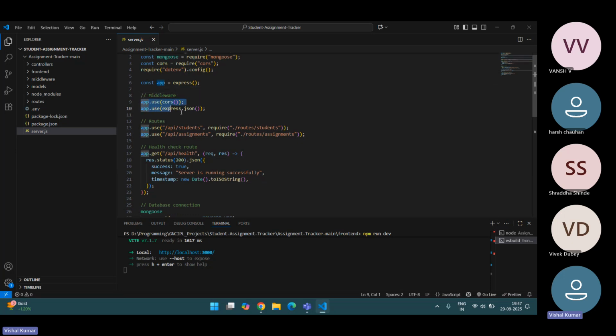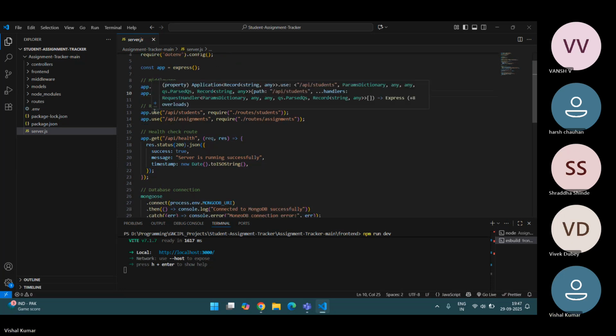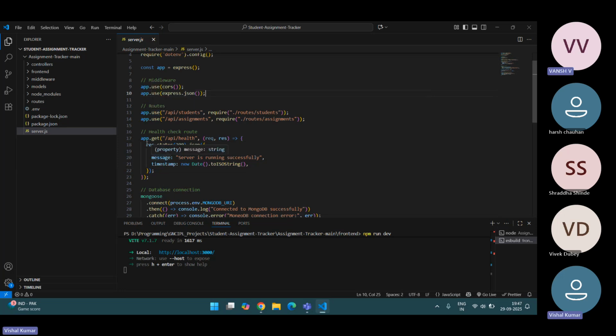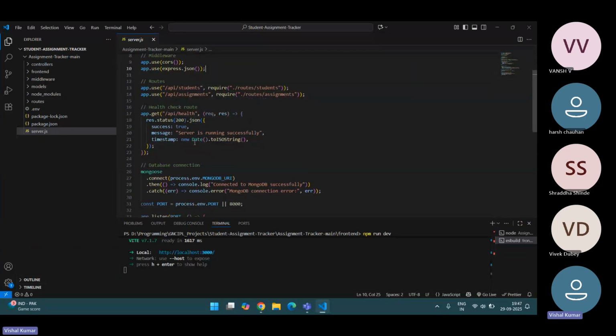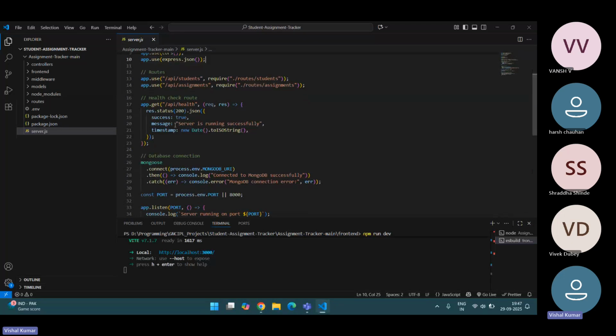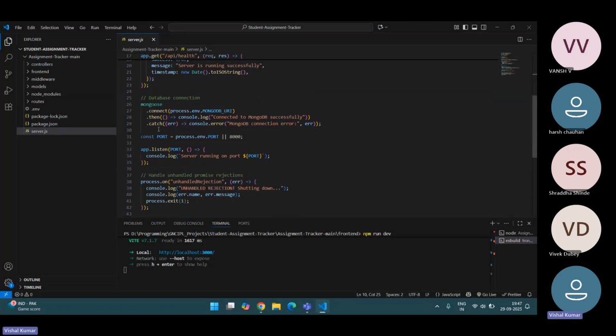And here's my middleware, express.json, and it will support JSON parsing also. And here's my get route, the API slash health. It just returns the health status.